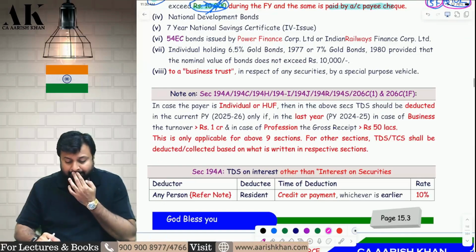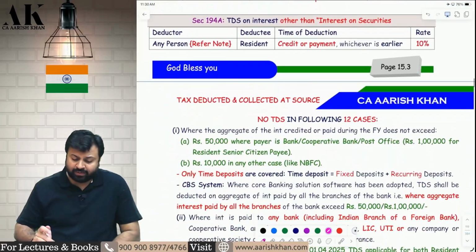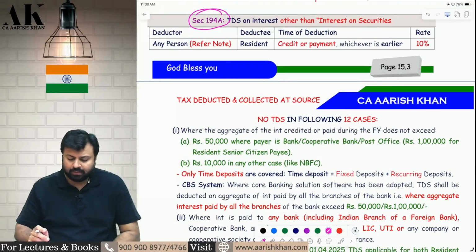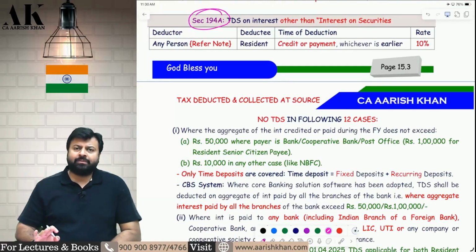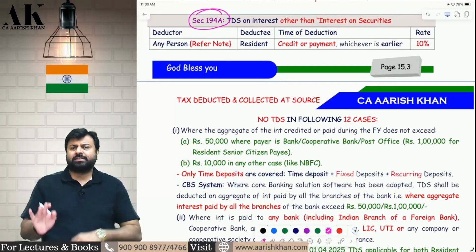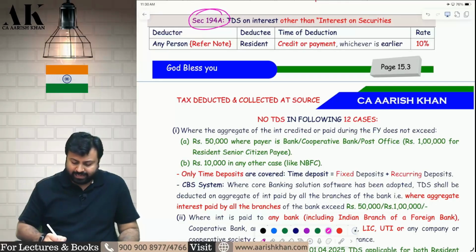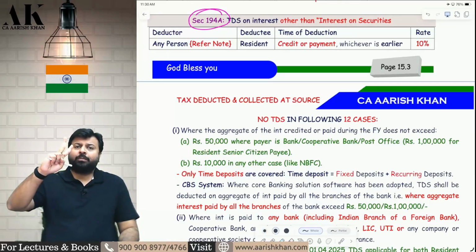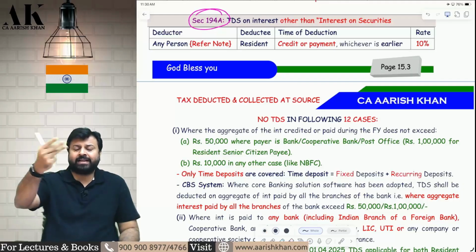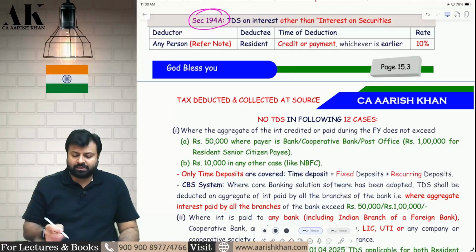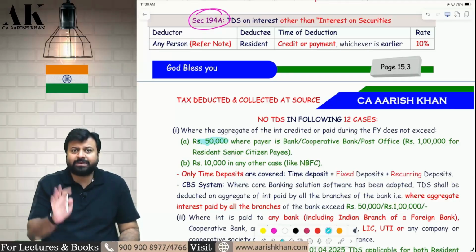Nothing great as such. Coming to 194A, very important amendment. In this also they have changed the limits. In TDS, in many sections they have changed the limits. Last year, what they have done, you know? Last year they have changed the rates of TDS. But this year they have changed the limits of TDS. Like, if a bank or a cooperative bank or a post office pays interest, what was the limit last year? 40,000. Now that has become 50,000. How much has it become? 50,000. 40 has become 50.